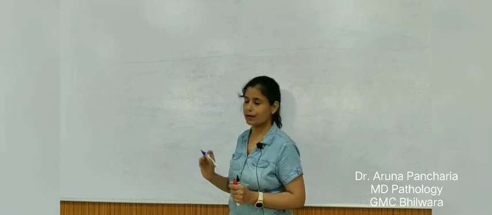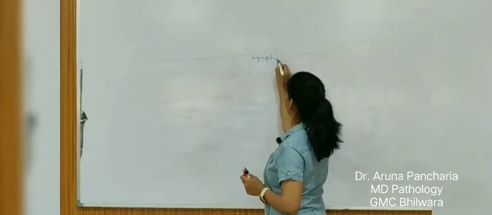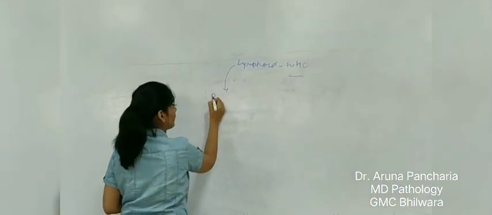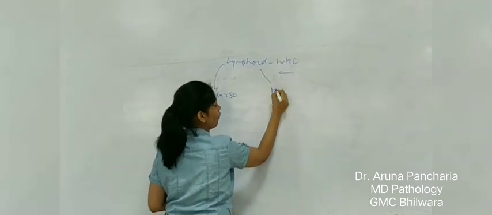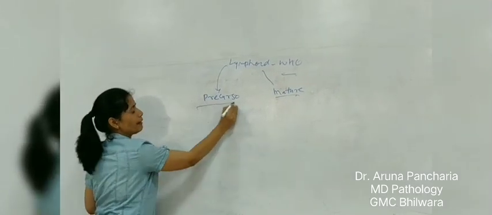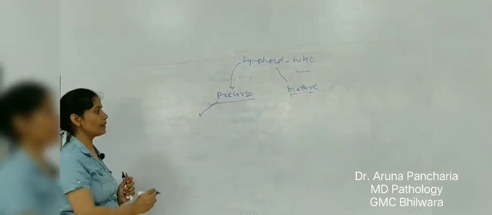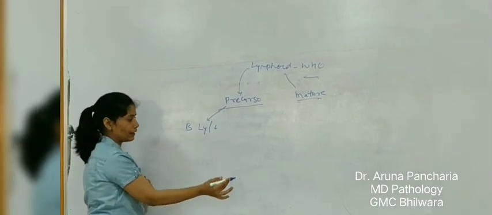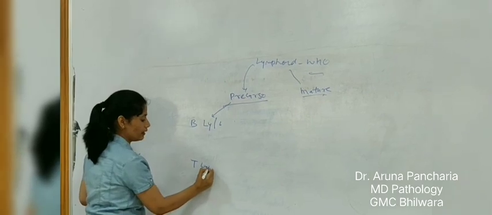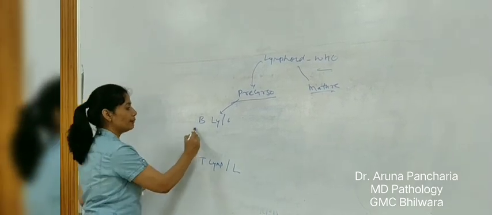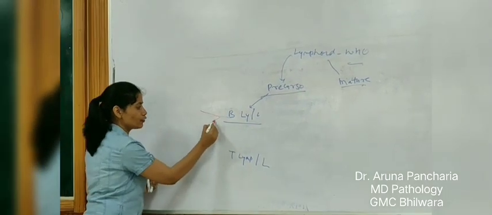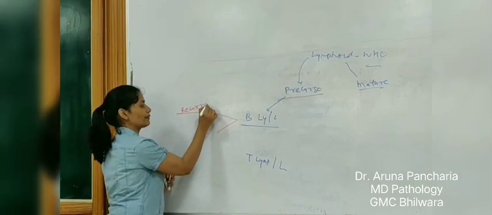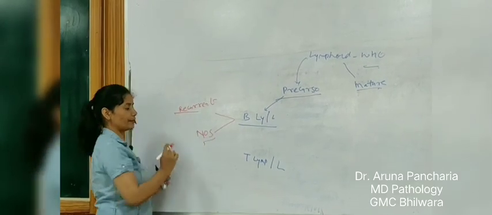Now coming to the lymphoid neoplasm. WHO classification of the lymphoid neoplasm. It has got two categories: precursor and mature neoplasm. Under the category of the precursor neoplasm comes the B lymphoblastic leukemia or lymphoma and T lymphoblastic leukemia or lymphoma. And the B lymphoblastic leukemia has got further two types, just like AML. It is associated with the recurrent genetic abnormality and not otherwise specified.